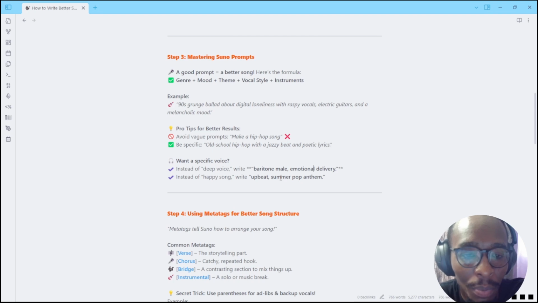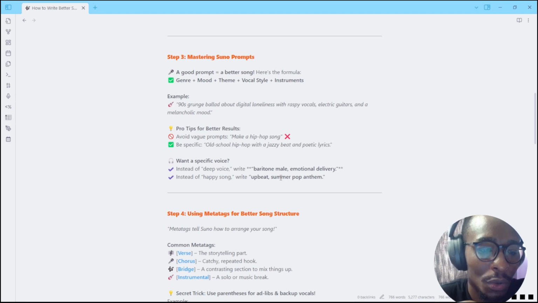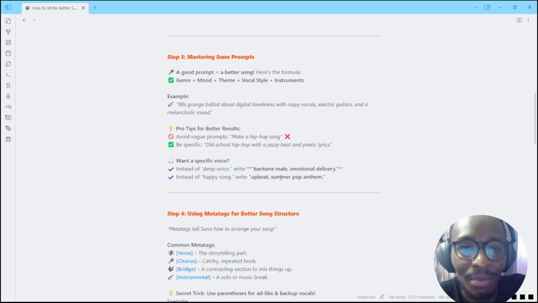To come up with a very good prompt, you need to have the genre of music, the kind of setting or mood, and a theme. Then have a vocal style, whether you want a deep male vocal or something else, and after that the instruments that you want to be used.